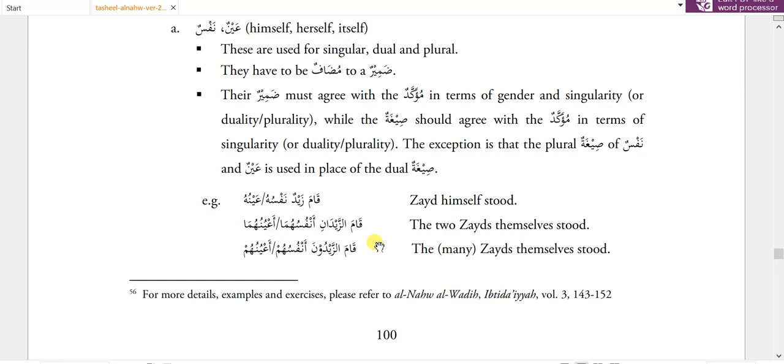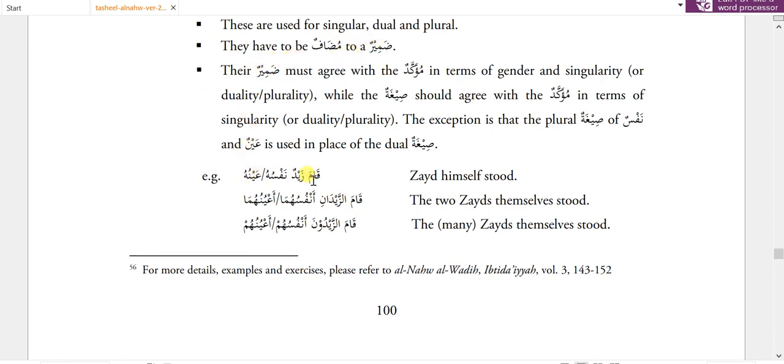There is no tasniya for nafsun and ainun. So in jama, the meaning of tasniya is already included. So if you want to use tasniya or jama, you use the plural form of ainun and nafsun, and if you want to use wahid, you simply use the wahid form. These are used for singular, dual and plural. For example, ja'a zaidun nafsuhu or ainuhu.